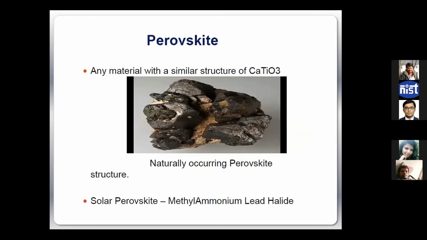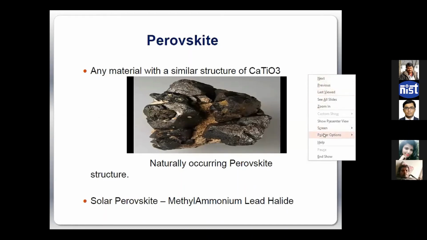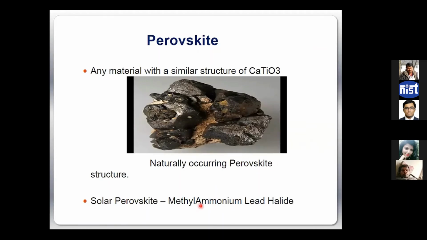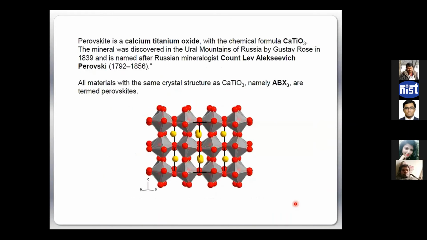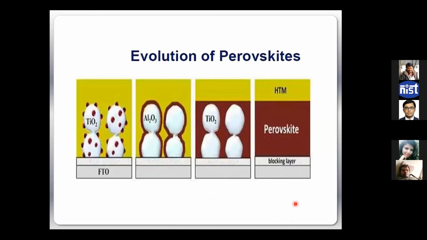So now the material I will be talking about is methyl ammonium lead halide. Here we have a methyl ammonium ion as well as a lead halide ion, right? So the basic structure of the perovskite solar cell is the same as the dye-sensitized cell I was talking about. I have a conducting electrode, then TiO2, then on top of it some other small molecules and electrolyte. That was the structure of the dye-sensitized cell, right?